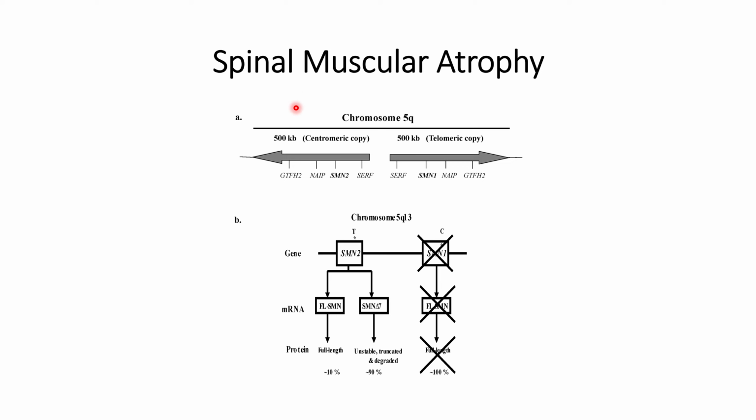So the problem arises in the SMN2 gene, because the SMN2 gene is responsible for the formation of the protein that helps in the proper functioning of motor neurons, or you can say it helps in the survival of motor neurons. This SMN2 gene is found in chromosome 5q, and there are other copies of this gene that are present in the